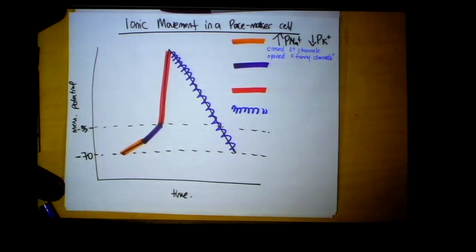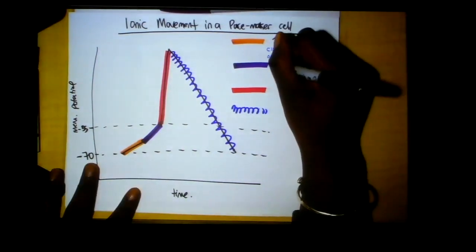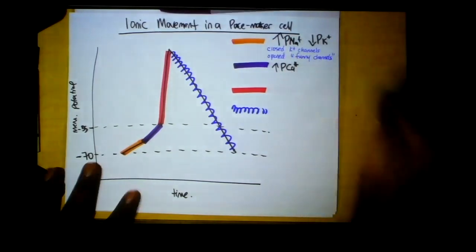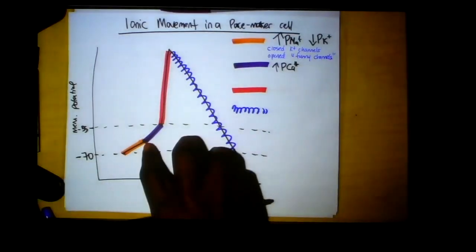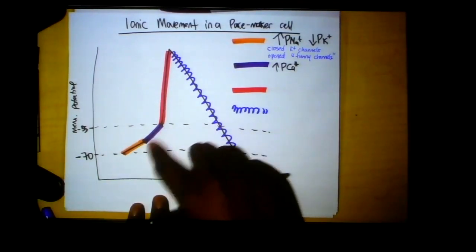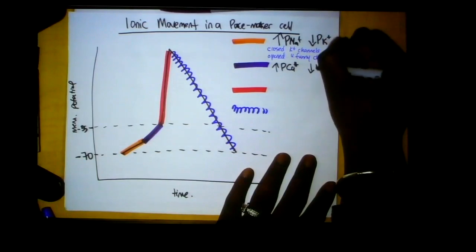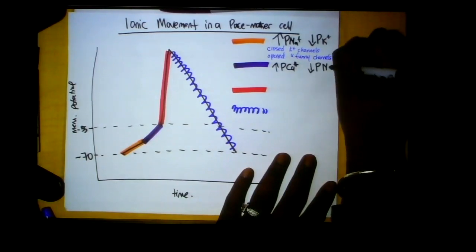Now, moving forward, what we see is that we increase the permeability to calcium. Calcium is really what's responsible for the upstroke along with this brief depolarizing period here to get us to threshold. So we increase the permeability to calcium, and then we further decrease the permeability to sodium here.